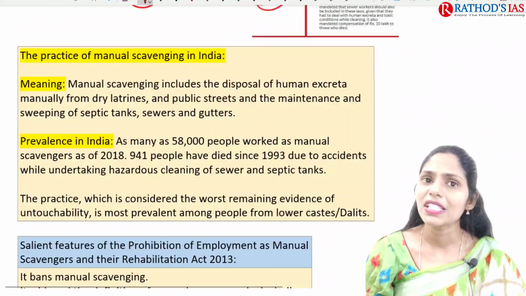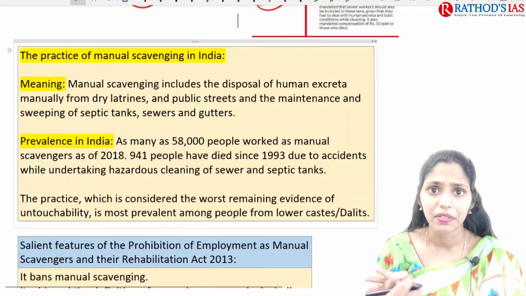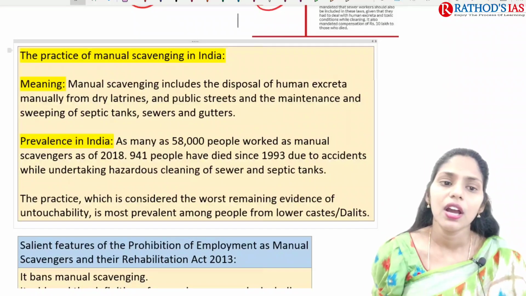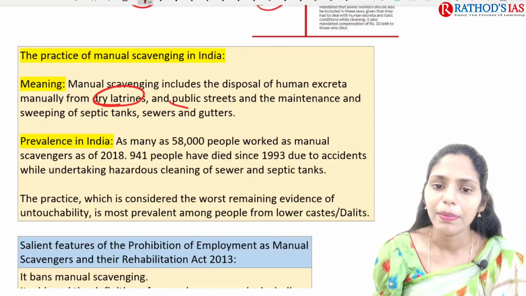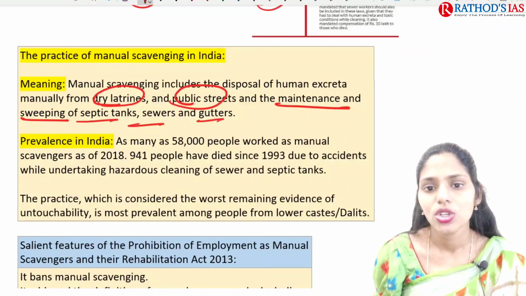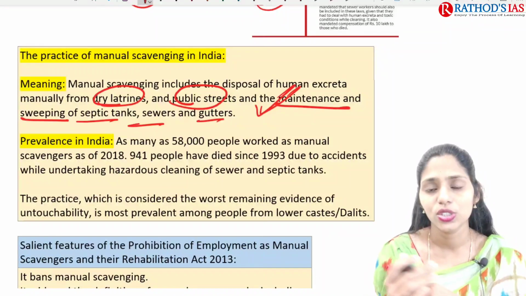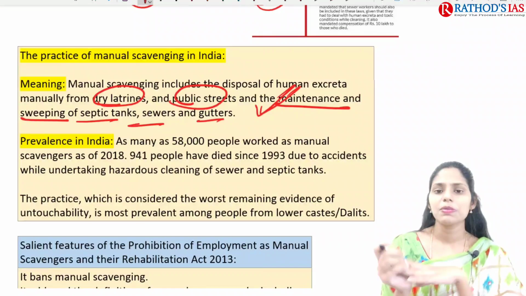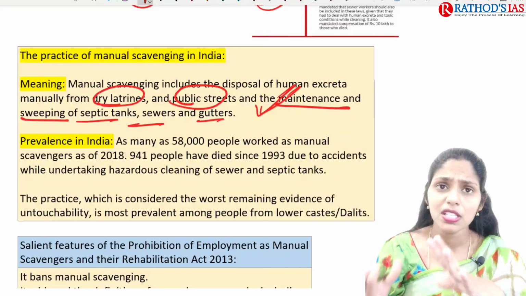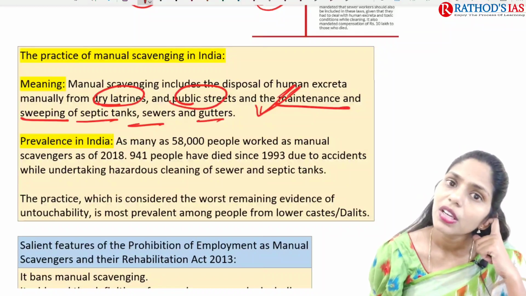Now some basic facts regarding manual scavenging in India. What exactly is the meaning of manual scavenging? Manual scavenging is the disposal of human excreta manually from dry latrines and public streets, and the maintenance and sweeping of septic tanks, sewers and gutters. Disposal means throwing out human excreta. In the earlier days, normally scheduled caste people used to carry this human excreta on their heads. Manually means by man, so we are not using any technology for the cleaning, right?